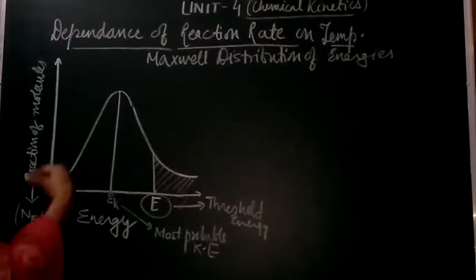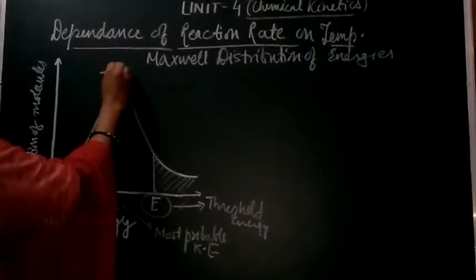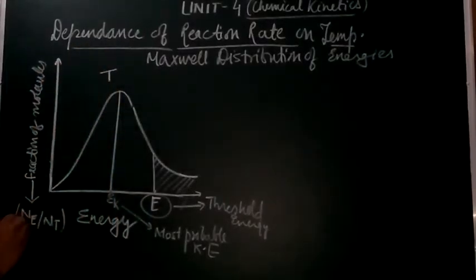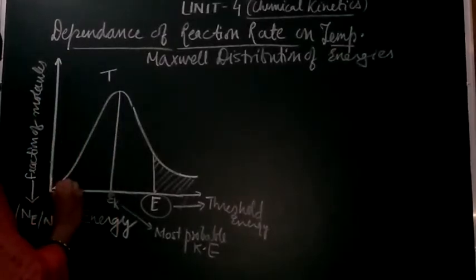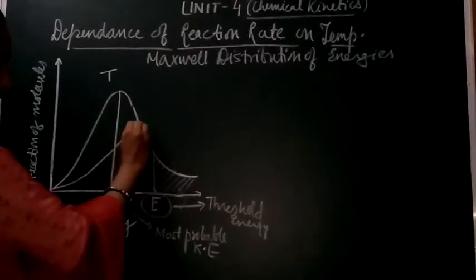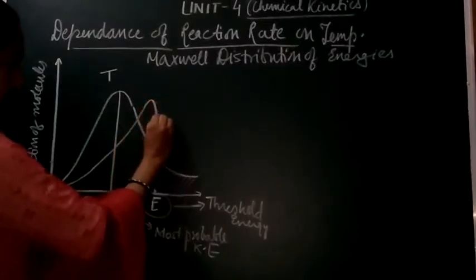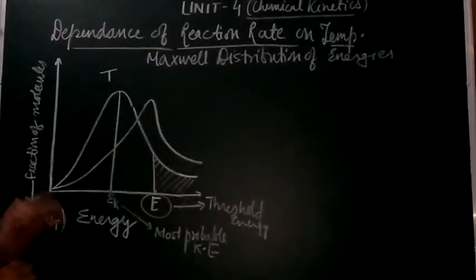Let it be at T temperature. If we increase the temperature by 10 degrees centigrade, this graph is going to flatten.